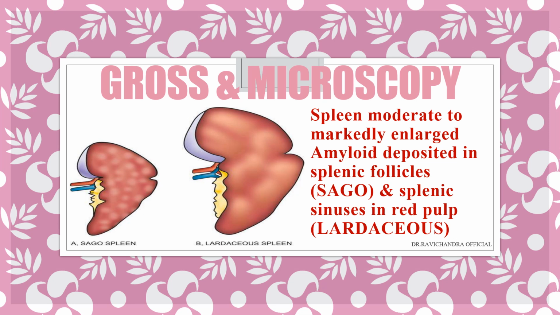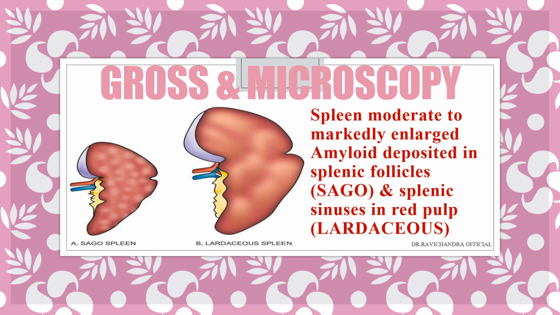If the amyloid is deposited in splenic follicles, the deposits will be seen as tapioca seeds or sago on gross examination. And if they are deposited in the red pulp in the splenic sinuses, the spleen will be very large. So amyloidosis in the spleen can result in sago spleen or lardaceous spleen.